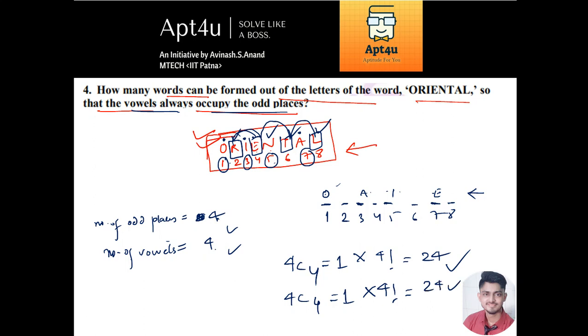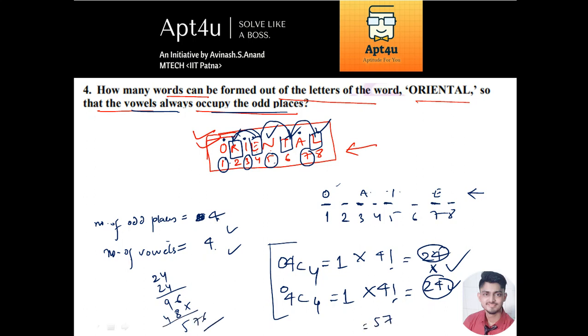Now you know that we are going to add these two or we are going to multiply these two. So simply हम लोग इसको multiply करेंगे, because ये दोनों ही job का sub part था, right? This was a sub task, this was also a sub task. 24 into 24, which is nothing but, let us multiply properly, 576. So 576 words can be formed out of the letters of the word Oriental, so that the vowels always occupy the odd places. Alright, so I hope this particular example is also clear.